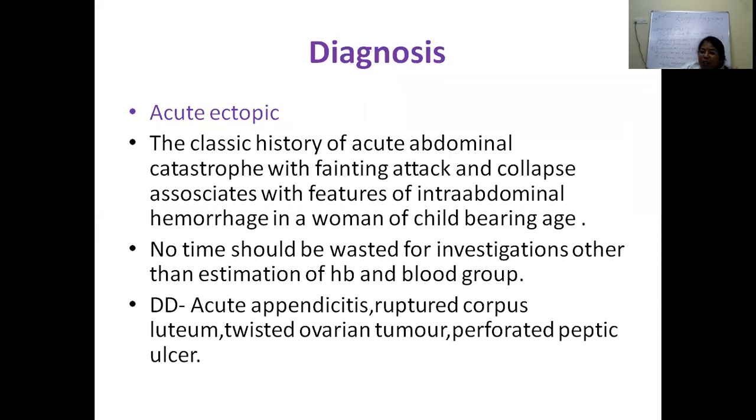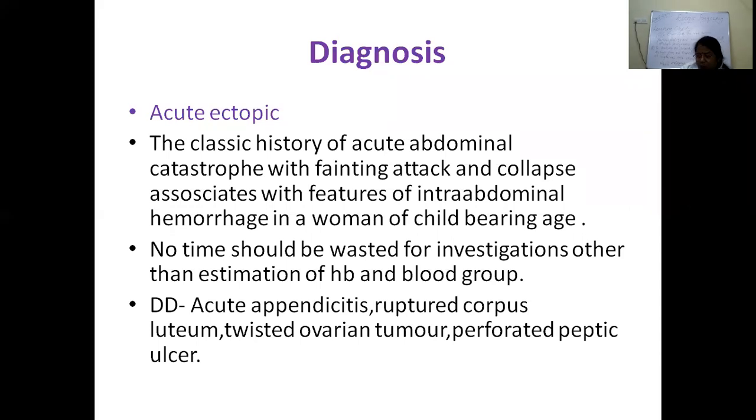But what are the differential diagnoses for acute ectopic? It can be acute appendicitis, where the patient usually has fever, vomiting, and right lower abdominal pain. Then ruptured corpus luteum, which is sometimes very difficult to differentiate from acute ectopic; both present with the same catastrophe, but a history of amenorrhea may not be there.